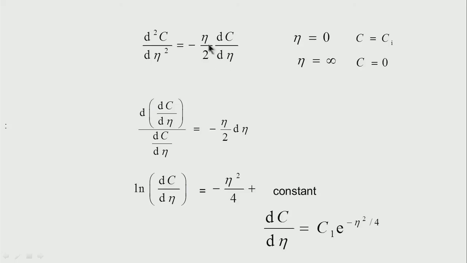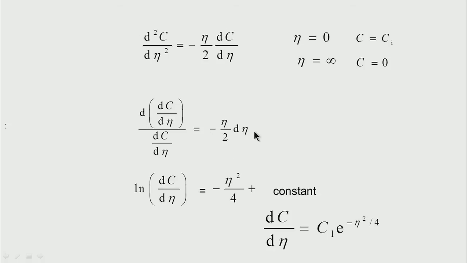That means I again write this equation as d²c/dη² divided by dc/dη is equal to minus η by 2, and then I have d by dη giving me d²c/dη², and therefore I have d of dc/dη divided by dc/dη is equal to minus η by 2 into dη, which came from the dη over here.